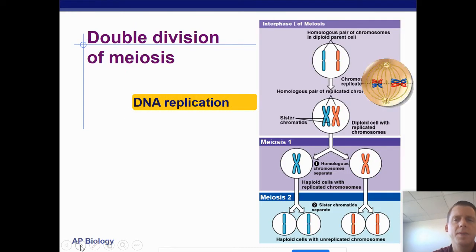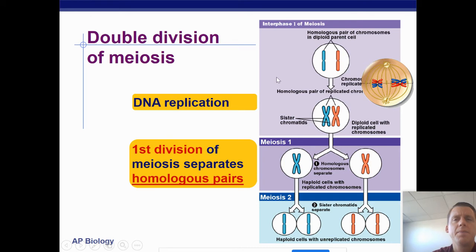All right. So we are going to have DNA replication in interphase. So we see these unreplicated chromosomes becoming replicated. And then you'll notice that we have our first division. Notice what's happening here is that we had a homologous pair up here, and the homologous pair ended up getting separated.